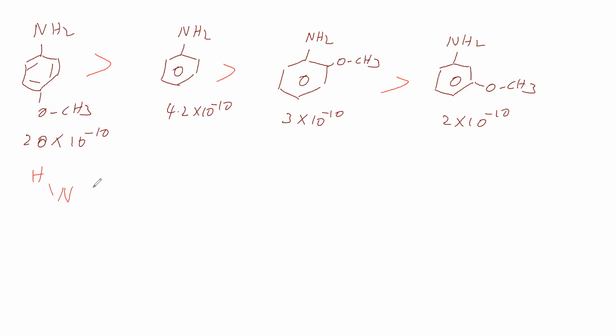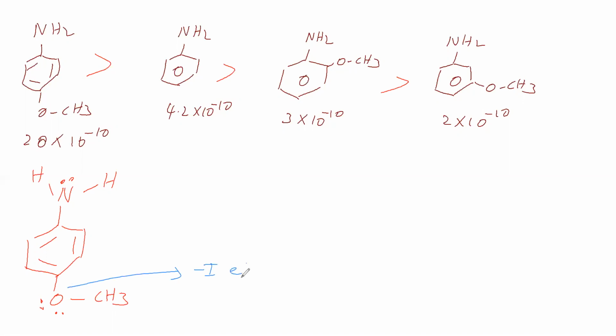Now para-aminoanisole we can write like this. Now, this oxygen is attached to this carbon. This oxygen's electronegativity is more when compared to this carbon. Therefore, this oxygen shows minus I effect.